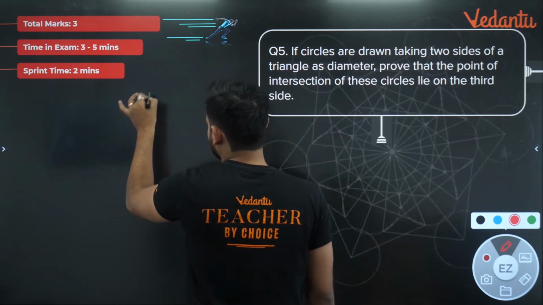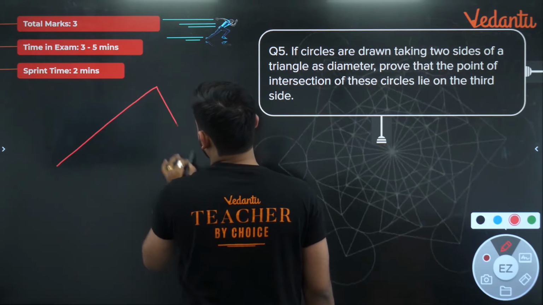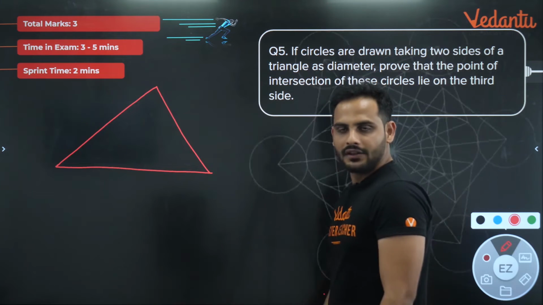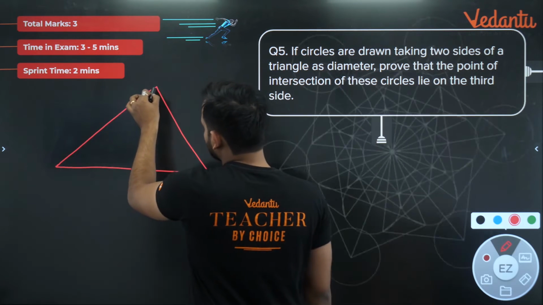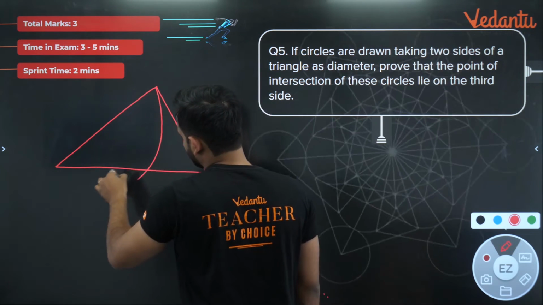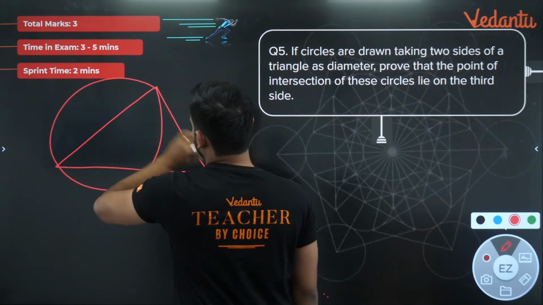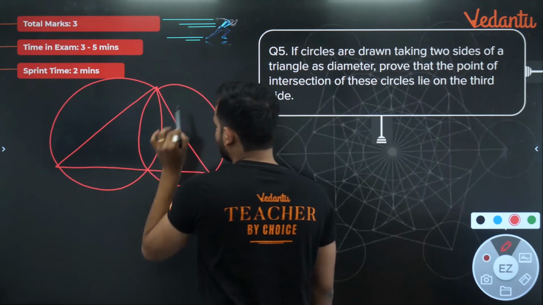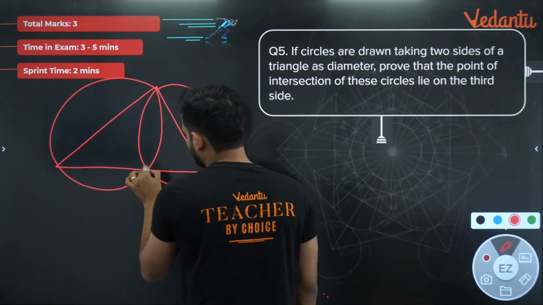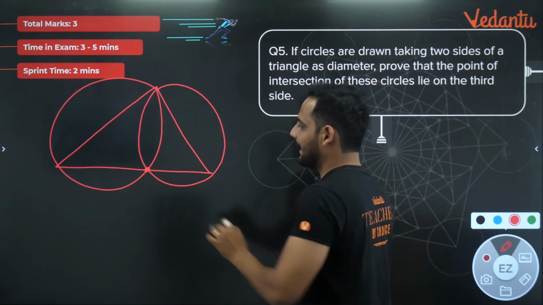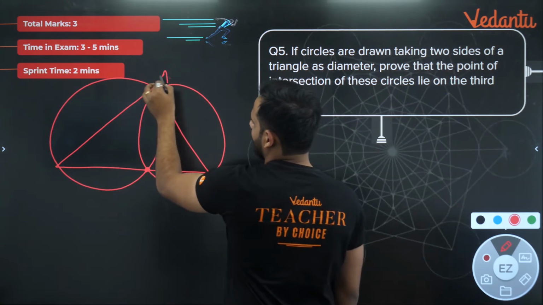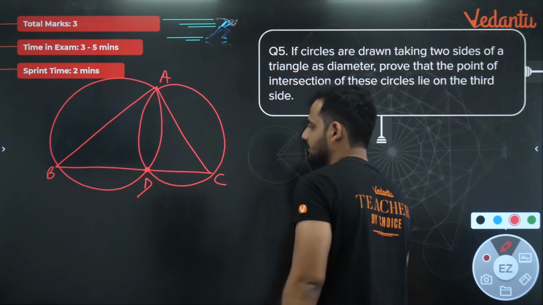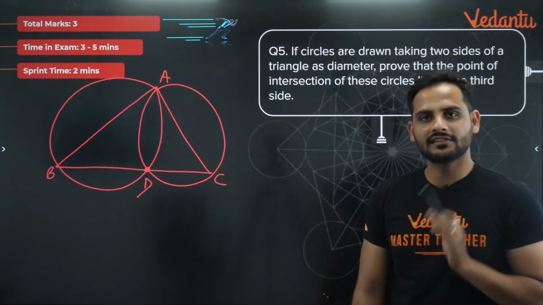That means what this question is saying is that suppose, bacho, you have a triangle like this. Now, keeping this side as a diameter, you draw a circle, and keeping this side as a diameter, you draw a circle. You have to prove that the point of intersection of these two circles will lie on this third side. Let us say it is A, B, C. The point of intersection is D. So you have to prove that BDC is a straight line.